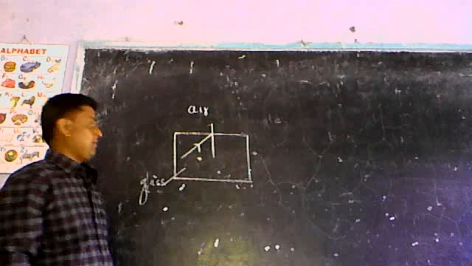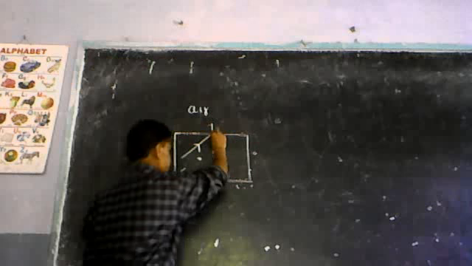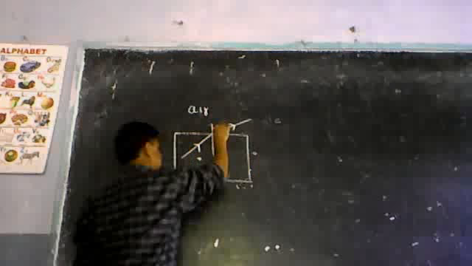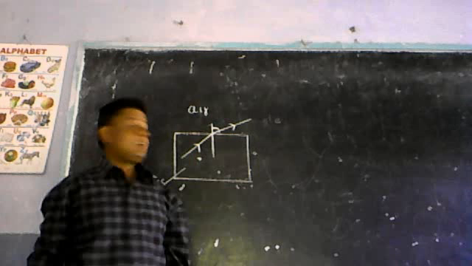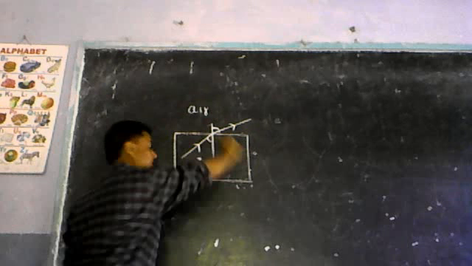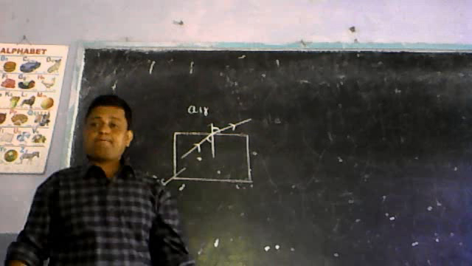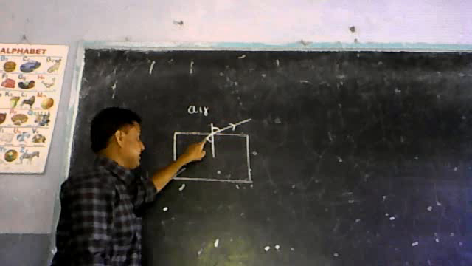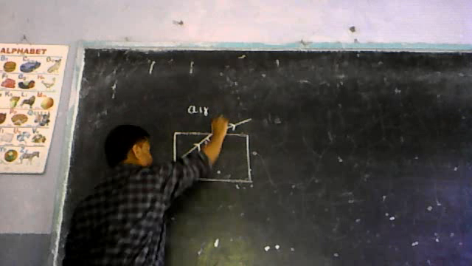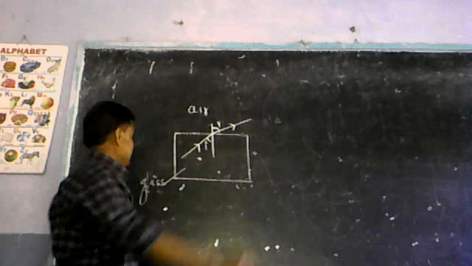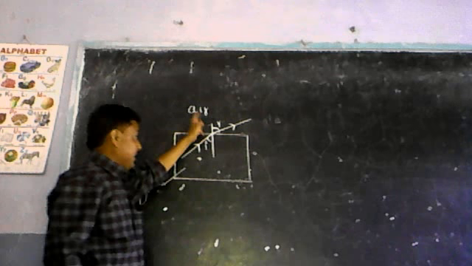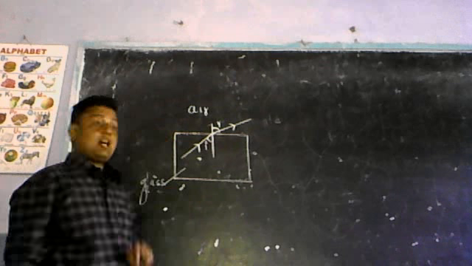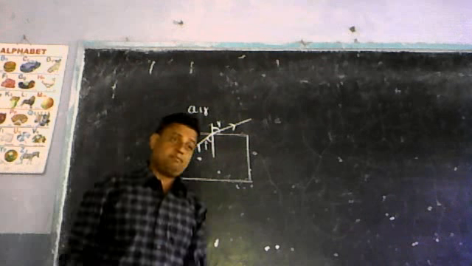So this ray of light bends away from the normal, and this angle is angle of refraction. And this angle is angle of incidence. Two angles are there, angle I and angle R. And this angle of refraction is greater than angle of incidence when light passes from denser to rarer medium.